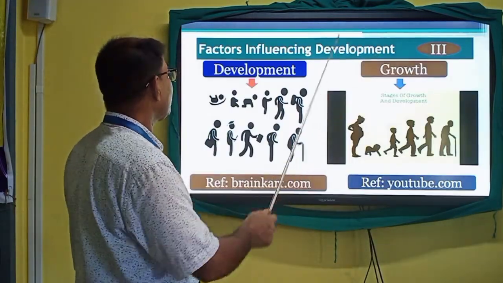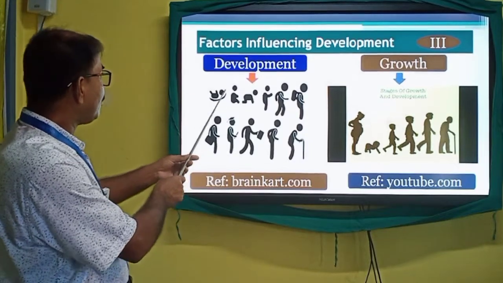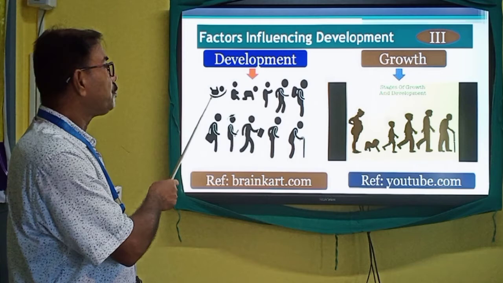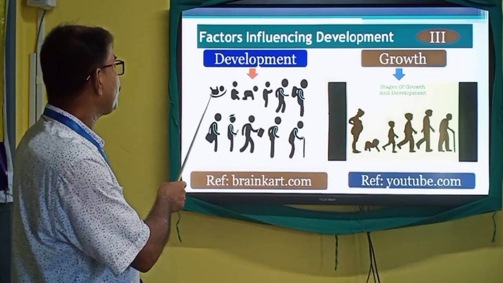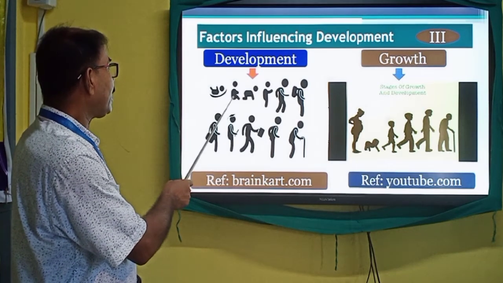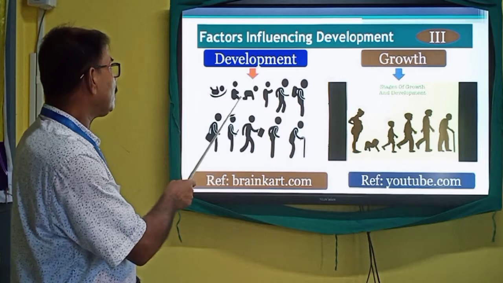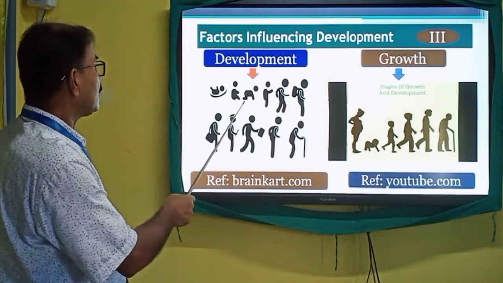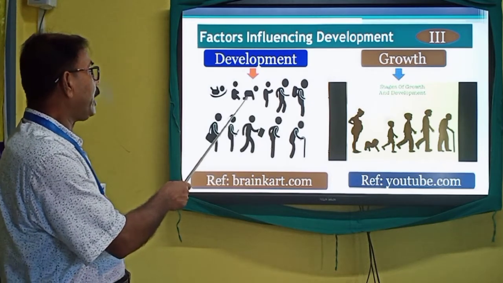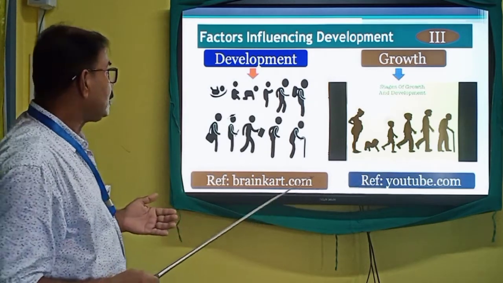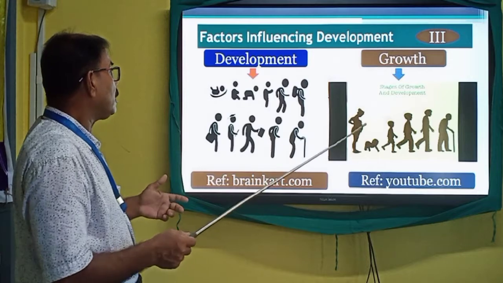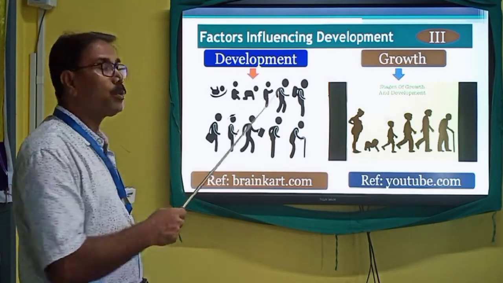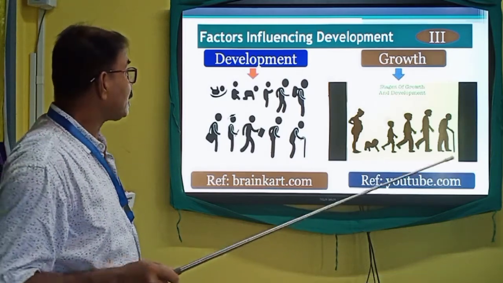This is slide number 3. This is the stages of development in a sense. This is the basic stage, just after the birth of the child. This is the next step. This is the third one. This child learns to sit. Then this is the stage where this child has learned to crawl. Then the walking process has started.